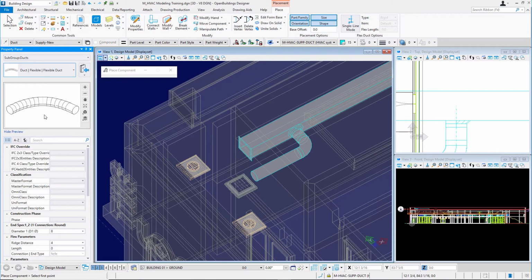You can see the preview here. I'm still utilizing the match part family, size, and shape. If I get snapped onto that endpoint, when you're placing flex duct, you're placing the route of the duct, and then once you connect it, it will create the flex duct.